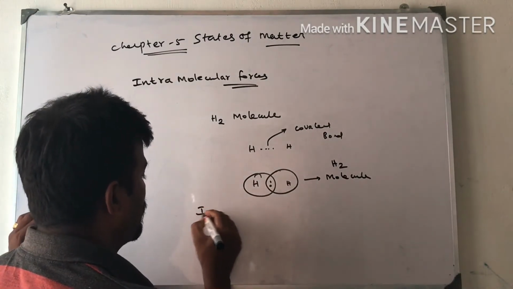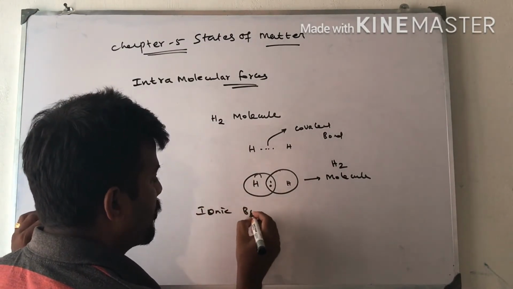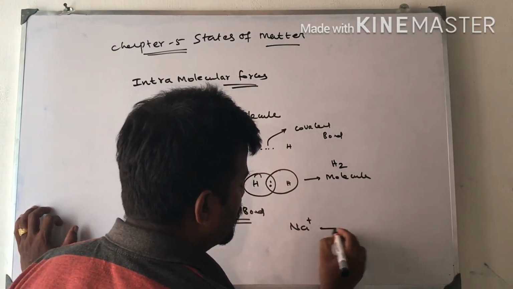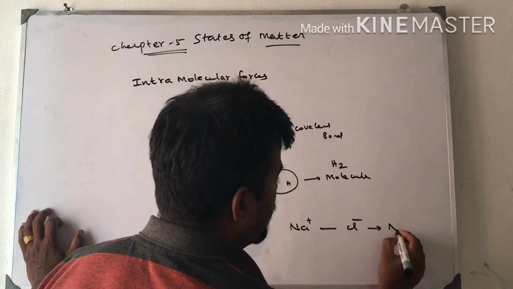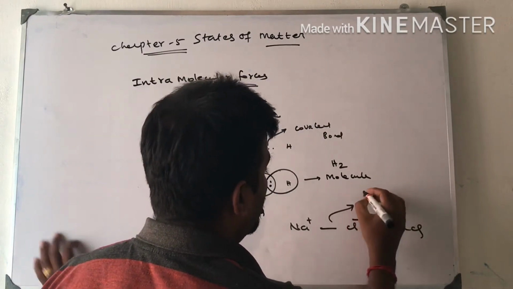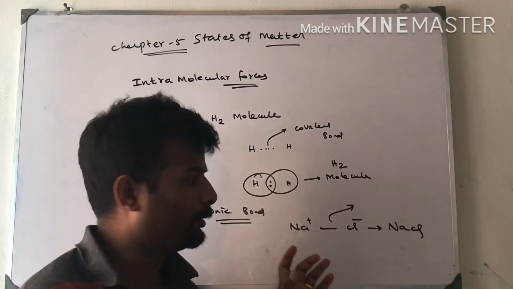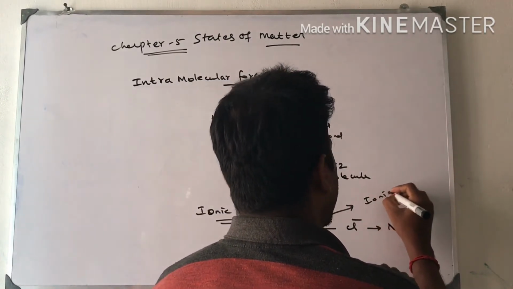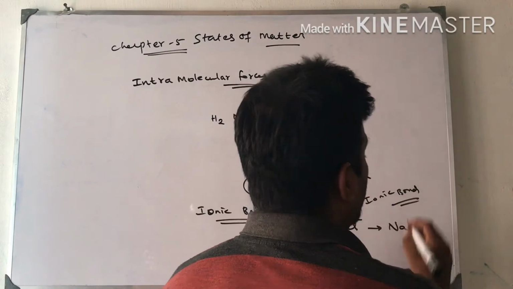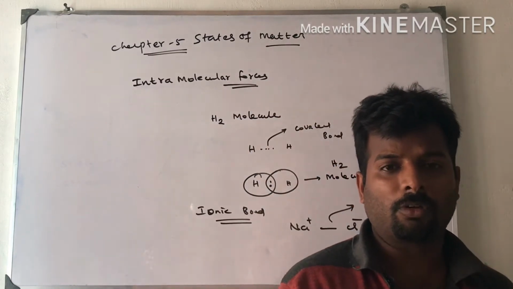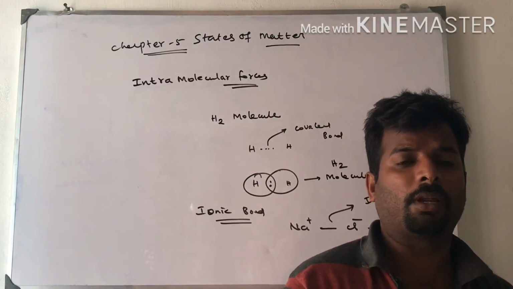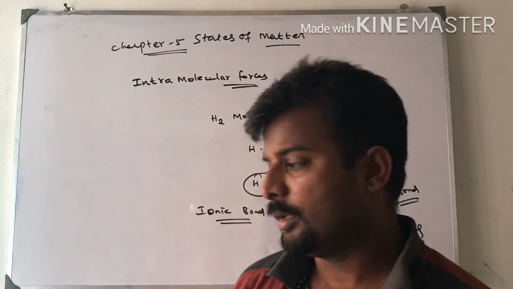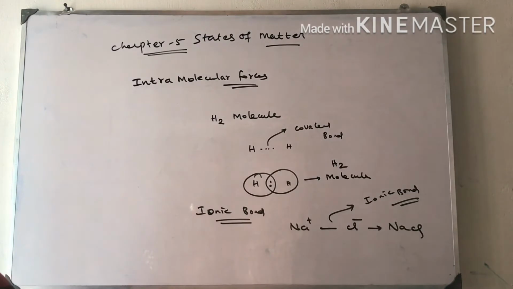Let us take ionic bond. In ionic bond, sodium plus and chlorine minus form NaCl. This bond is an electrostatic force of attraction between the positive and the negative ion. This bond is called ionic bond. So what I am telling is, the intramolecular forces are the chemical forces that operate between the atoms to form molecules. Okay. Next one is intermolecular forces.